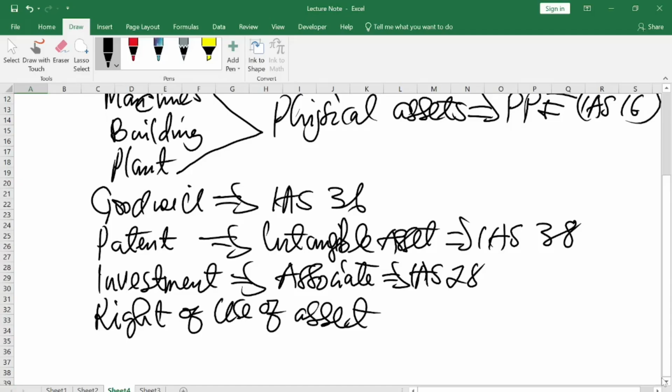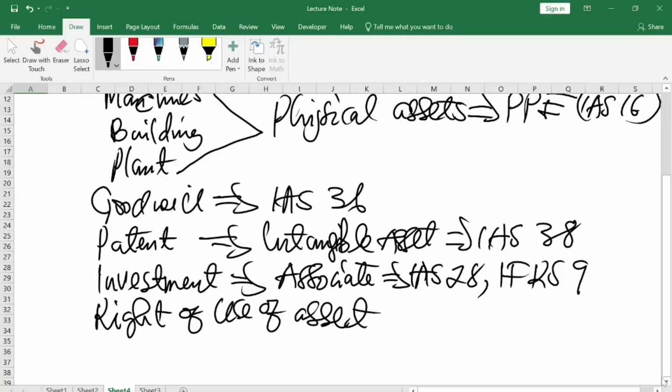Or you can have invested in another company where you have full control of those assets. You can also have investment in terms of finances, like maybe you have invested money in another company and it brings in returns. That falls under IFRS 9. So investment depends on the type of investment that you've made.